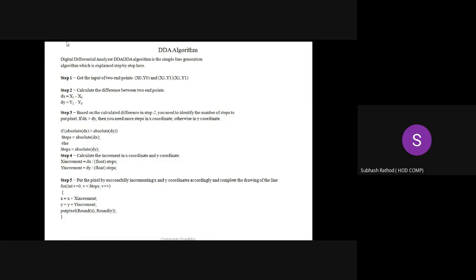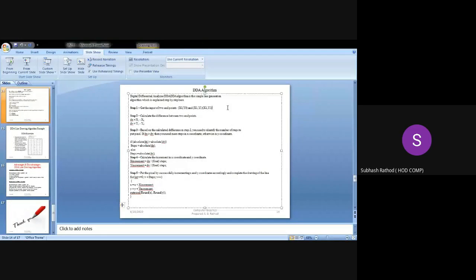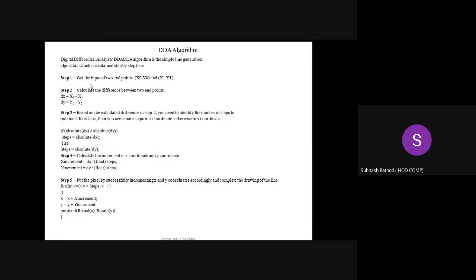So how are the steps to be followed? First, the user should have two endpoints of the line. Let the first point be (x0, y0) and the second point be (x1, y1). So first, input the endpoints (x0, y0) and (x1, y1).